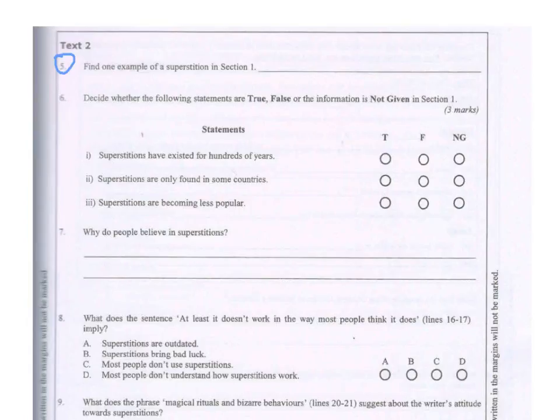And again, this is the 2016 DSE exam, and it is the latest version. Question 5. Find one example of a superstition in section 1. Again, you need to know what superstition is, right? Do you remember what superstition is?